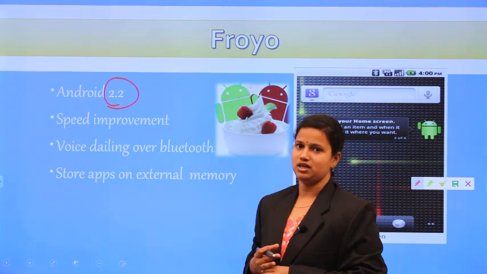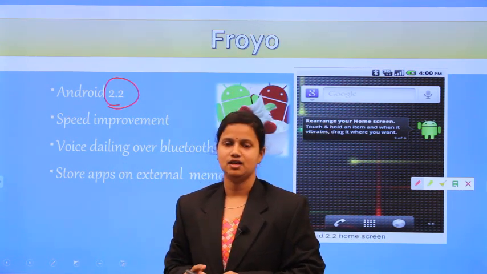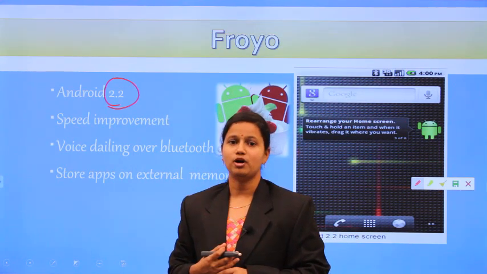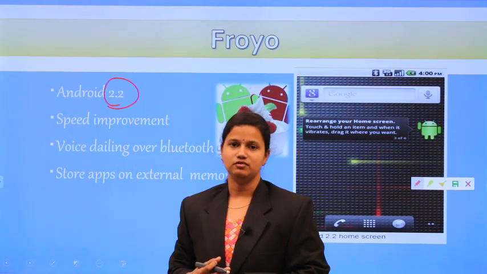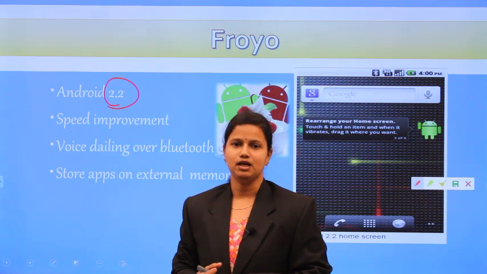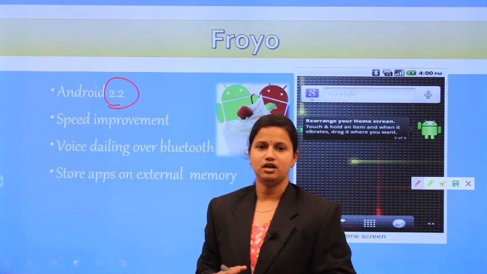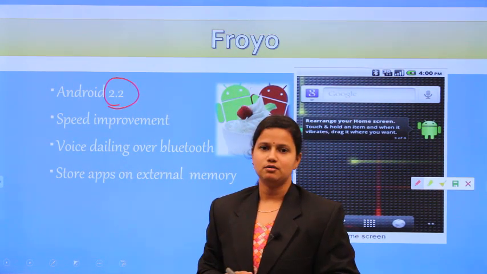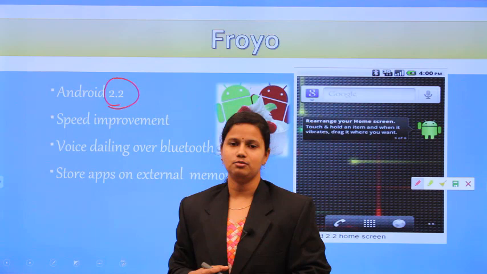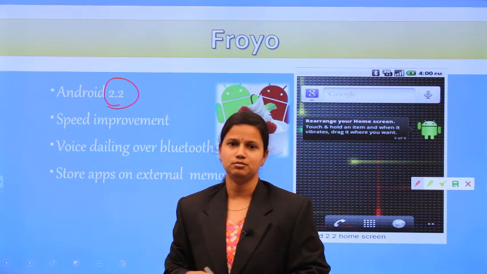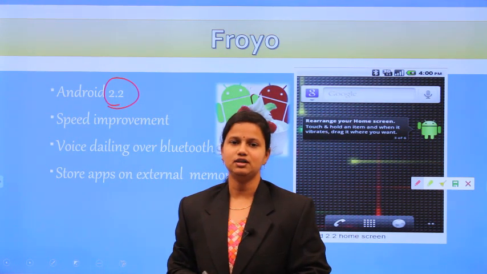So when we want to process any application, it is like that. In the previous version we saw the browser. The main use of this browser is to access the net from Google, from our mobile. So after opening your browser, you have to type Google. How much time does it take? It takes nearly 30 seconds or nearly 60 seconds, let us assume. So a 60 seconds wait for the user is there in the Eclair version.